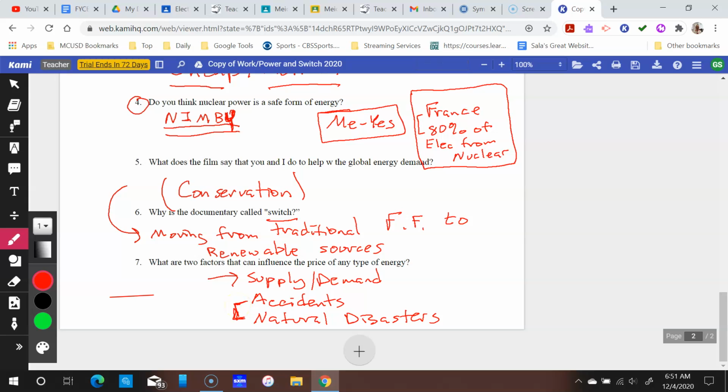If you have any kind of accidents like that Deepwater explosion out in the middle of the ocean, or you have natural disasters near any of the refineries along the coast, that's going to disrupt this, and that's going to affect the price of energy.